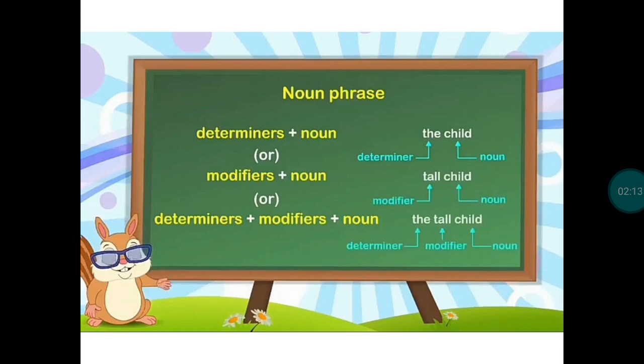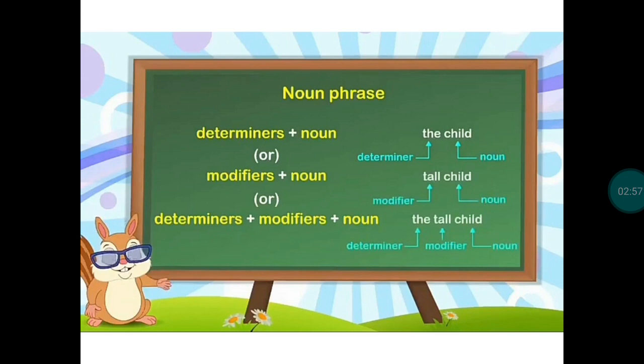A noun phrase has words in the following patterns. First, determiner plus noun. What is a determiner? A determiner is a word that comes before a noun or a noun phrase to clarify if the noun is specific or general. So, determiner plus noun is the first pattern. The second pattern is modifier plus noun, and the third pattern is determiner plus modifier plus noun. What is a modifier? A modifier is a word, phrase or clause that describes something or makes its meaning more specific. Modifiers function as adjectives or adverbs.